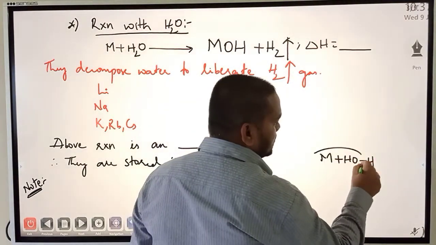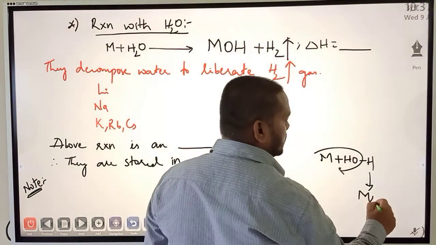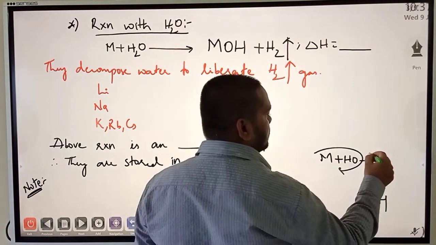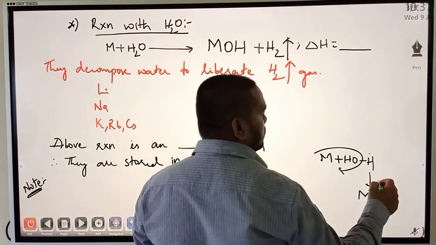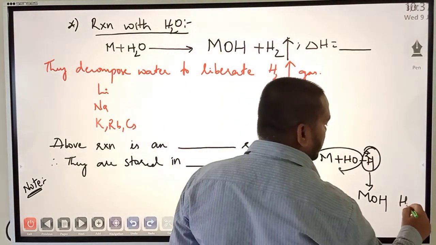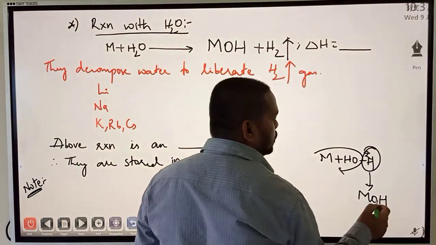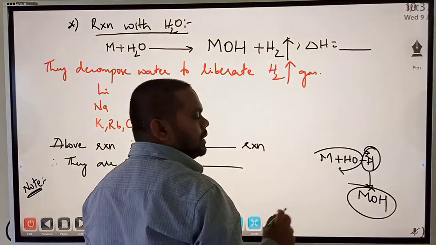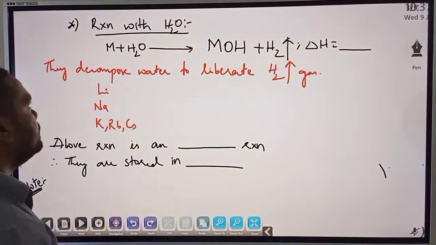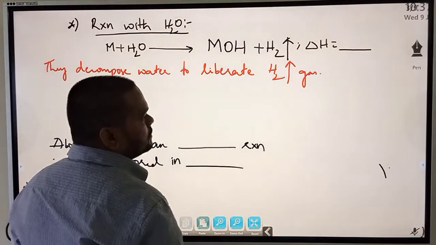So metal will abstract this OH and form metal hydroxide, MOH. And here, as we study in organic chemistry, a free radical is formed, or this hydrogen, two such hydrogen atoms will form hydrogen gas. Okay, so we are not interested in this, we are just interested in what product is formed: metal hydroxide. Same thing I have written at the top. So metal on reacting with water will form MOH plus H2, hydrogen gas.